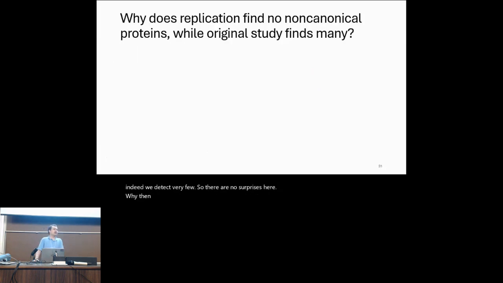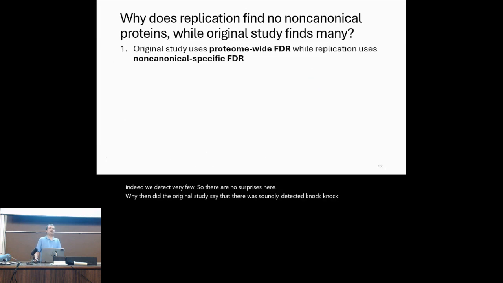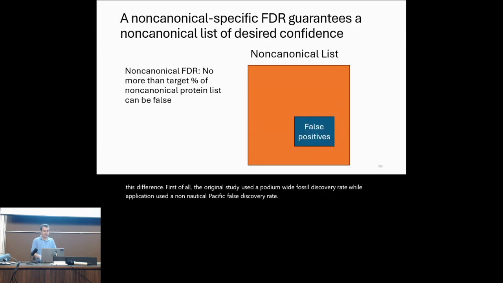Why then did the original study say that there were 70 detected non-canonical proteins? We think there are two main differences between the original study and our application that explain this difference. First of all, the original study used a proteome-wide false discovery rate, while our application used a non-canonical specific false discovery rate. So to explain what a non-canonical specific false discovery rate is, it simply means that we have a list of non-canonical proteins that we infer to be detected, and we ensure that no more than a target percentage of that list is false positives.